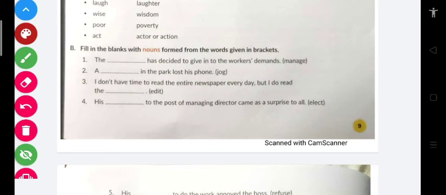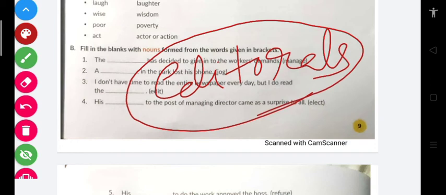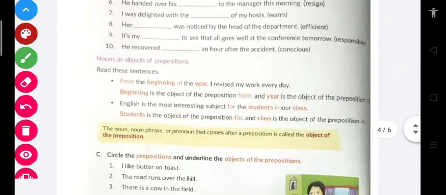Clear? A dash in the park lost his phone. A jogger, meaning the one who does jogging, is called a jogger. A jogger in the park lost his phone. I don't have time to read the entire newspaper every day, but I do read the edit. No, it won't be edit, it will be the editorials. Edit is a verb, but editorials is a noun. Clear students? So in the same way you have to do these questions.